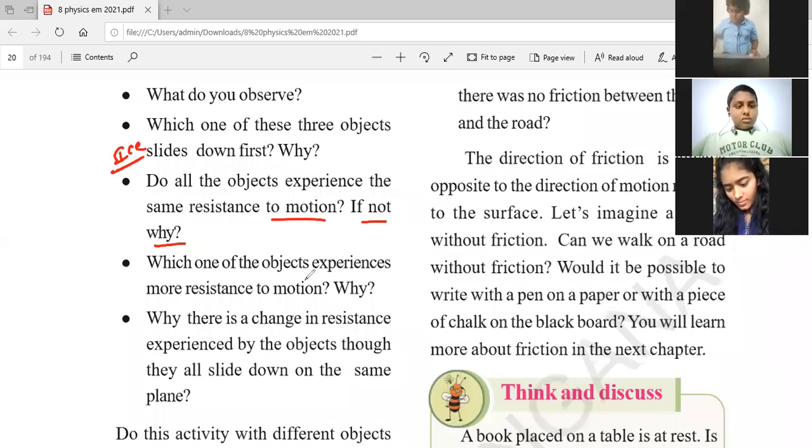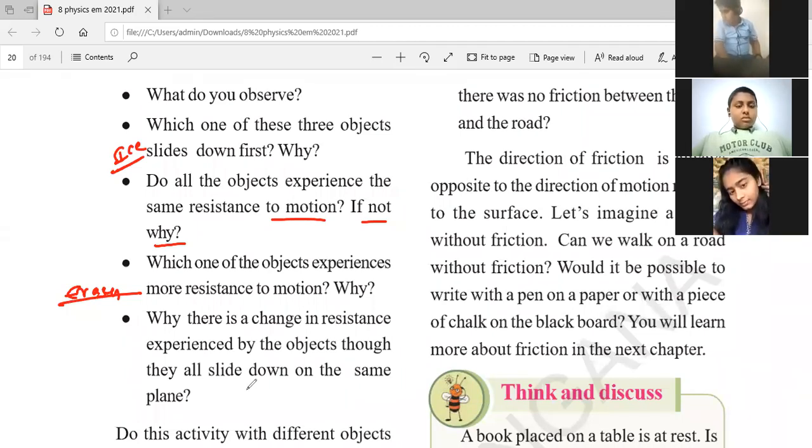Which of the objects experiences more resistance to motion? Why? Eraser, because eraser has a rough surface, so it has more resistance capacity. And why is there a change in resistance experienced by the objects? They all slide down on the same plane, so here all are on the same plane only. But the resistance capacity is different due to their frictional force and surface.